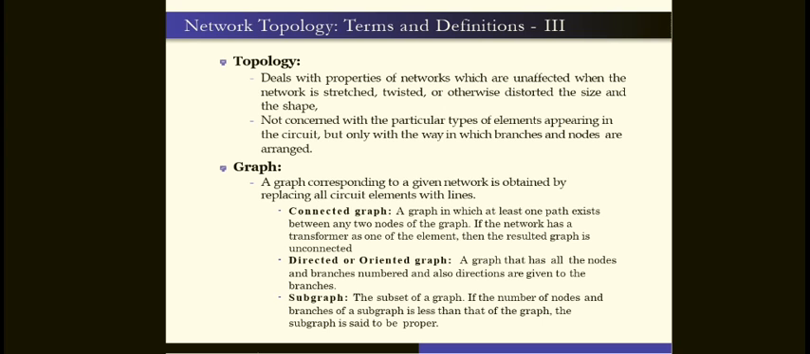Now, the directed or oriented graph: a graph that has all the nodes and branches numbered, and directions are also given to the branches. Then the subgraph: a subset of a graph. If the number of nodes and branches of a subgraph is less than that of the graph, the subgraph is said to be proper. A subgraph is always smaller than the graph.